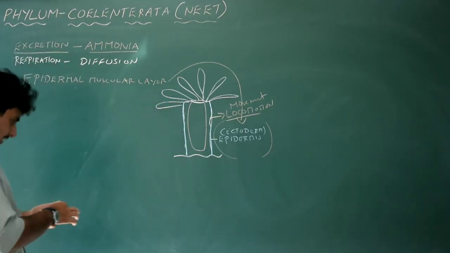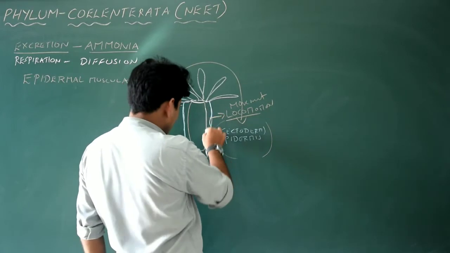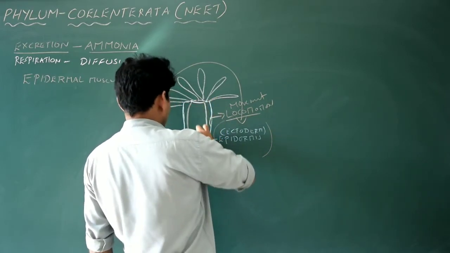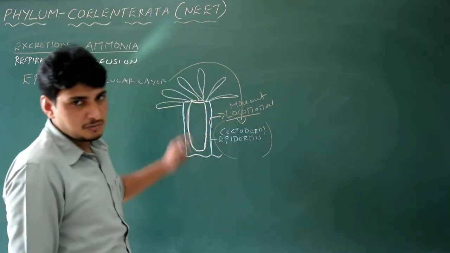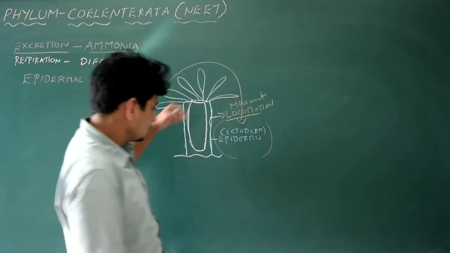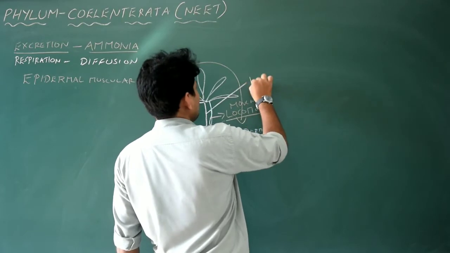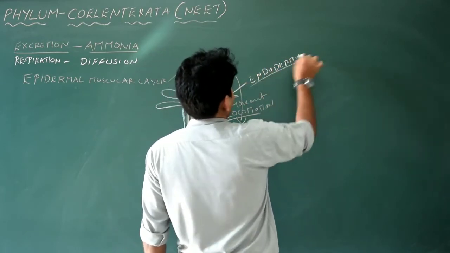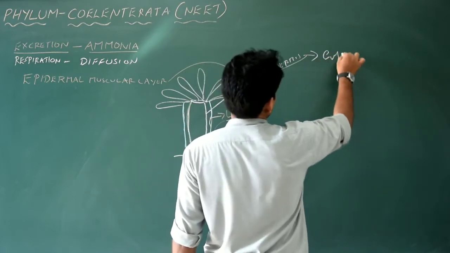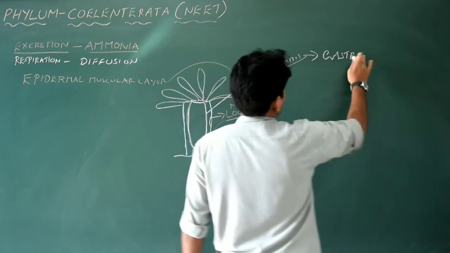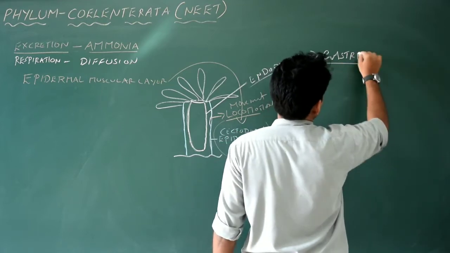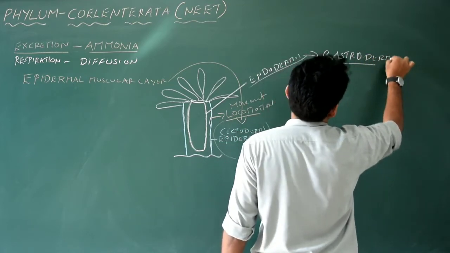The next one, let me write here, is the inner layer. This is the one which lines its gastric cavity, that is the stomach, the blind sac. So this is called the endodermis. Let me modify this and write gastric or gastrodermal layer.